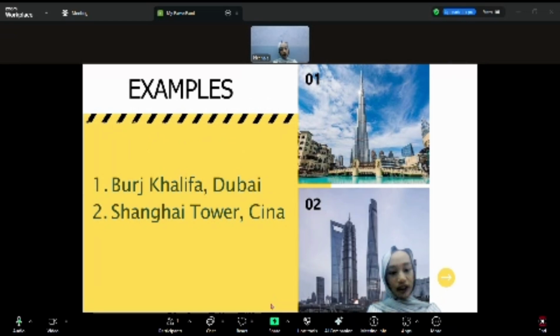Here are two examples of famous high-rise buildings. One, the Burj Khalifa in Dubai, which is the tallest building in the world. Two, the Shanghai Tower in China, which is known for its eco-friendly design.